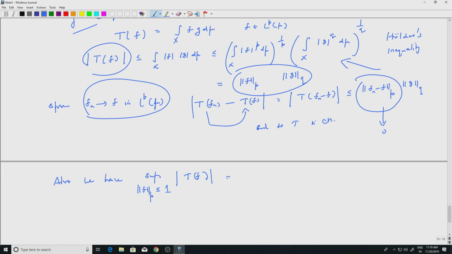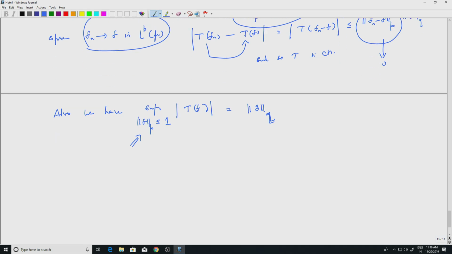This is actually equal to the L^q norm of g. So T is defined by g, and I am saying that this quantity on the left hand side is actually equal to the L^q norm of g. Okay, so let us see why.